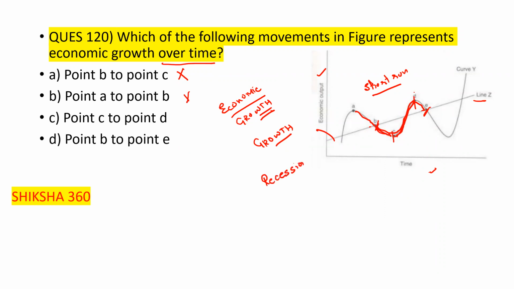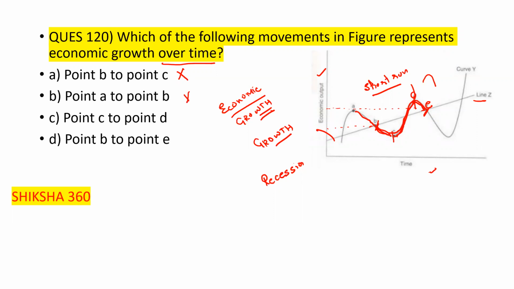So here from D to E, this one is D and this one is E. D to E comes down from the boom, but compared with the earlier time, earlier there was a recession and now it is a little bit higher. So with the passage of time, from B to E we are able to understand that there is economic growth over time.